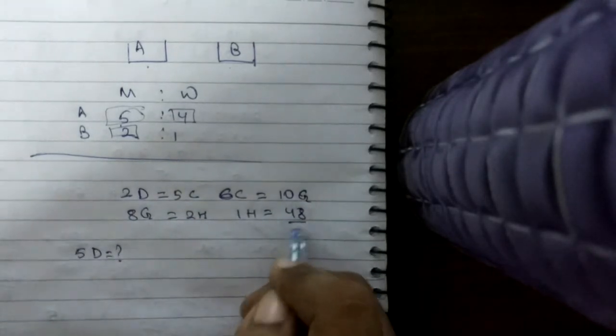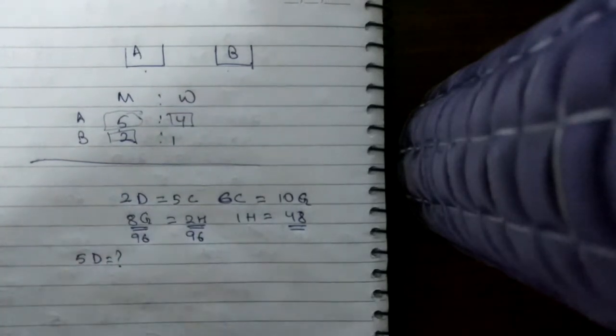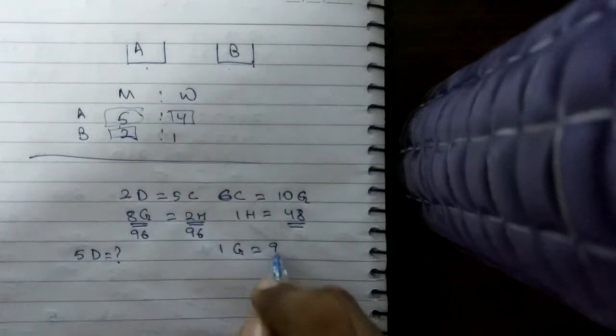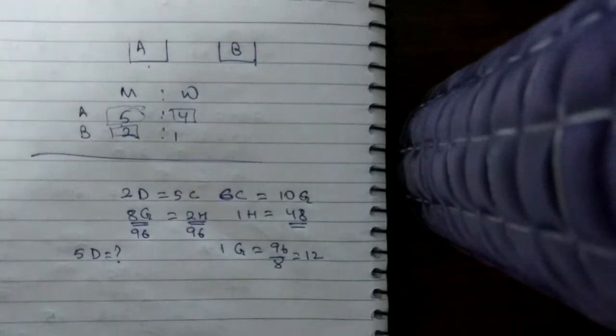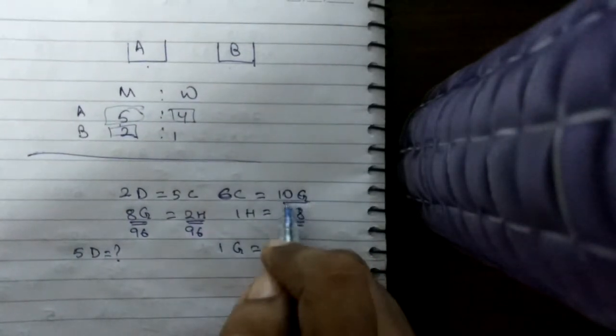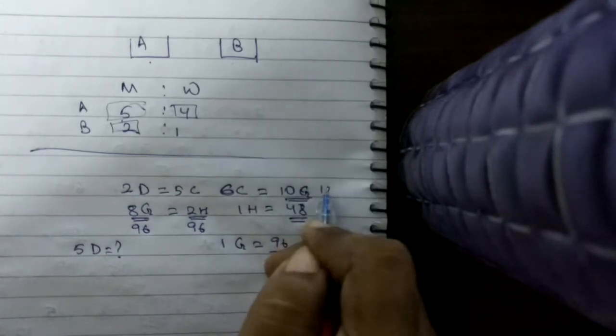Now we are required to find the value of 5 dogs. Now if 1 horse is 48, we can say 2 horses equal 96. So we can say 8 goats equal 96. So we can say 1 goat equals 96 by 8, equal to 12. So we can say 10 goats equal 120.